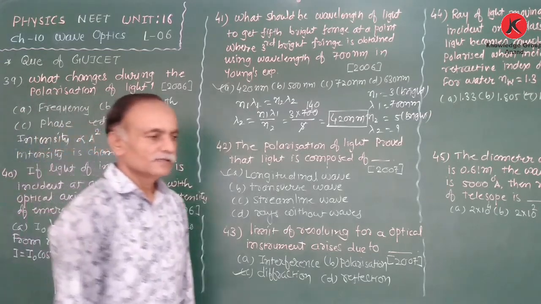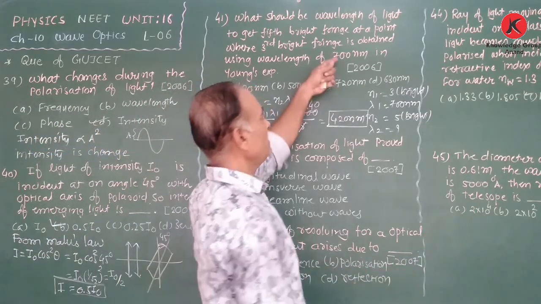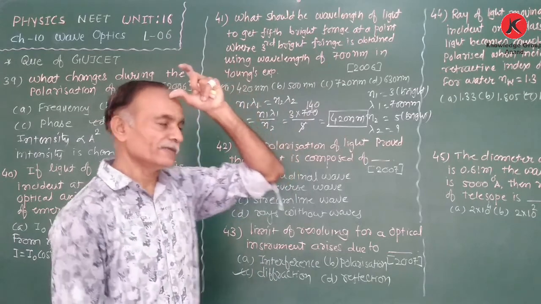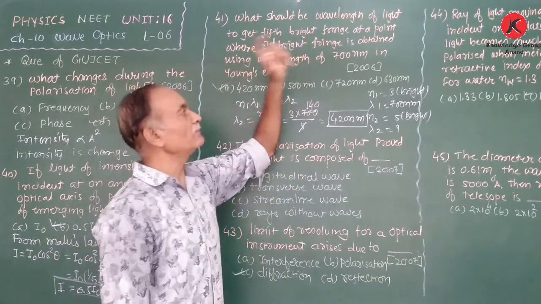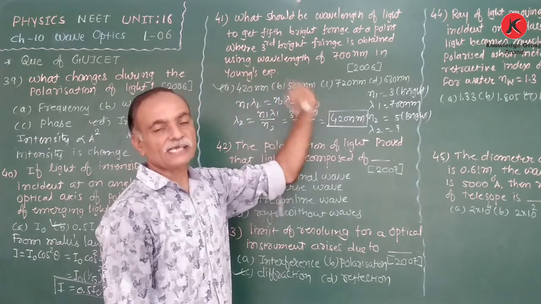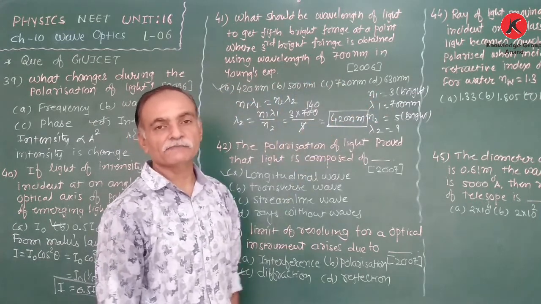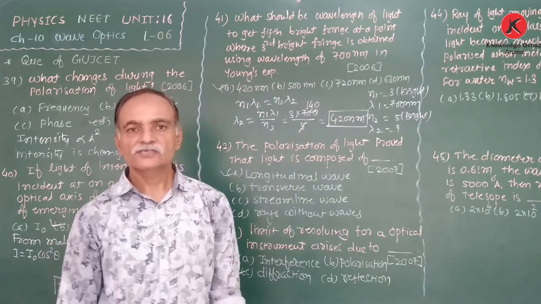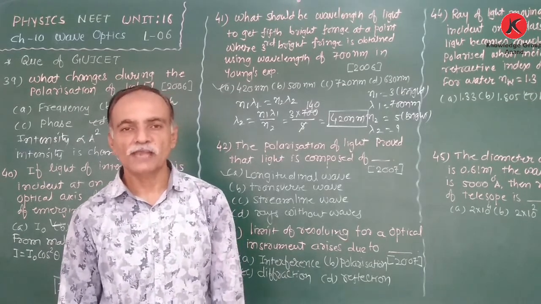Again, when we are using light of wavelength 700 nanometer, on the screen we obtain the third bright fringe at some distance x. At the same distance, we require the fifth bright fringe. So at that time, what should be the wavelength of light?